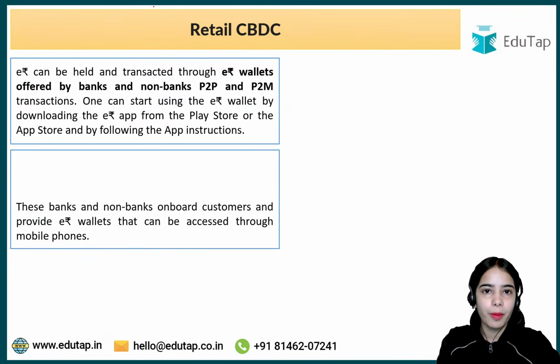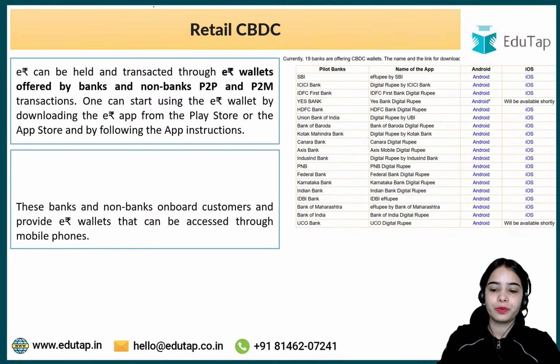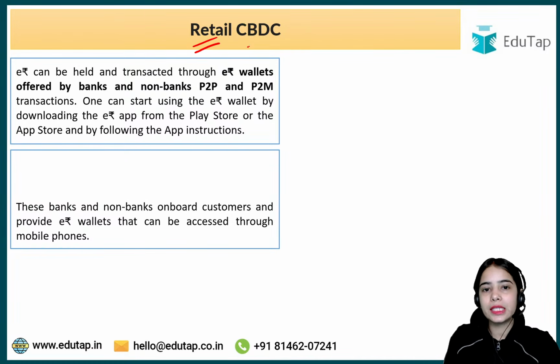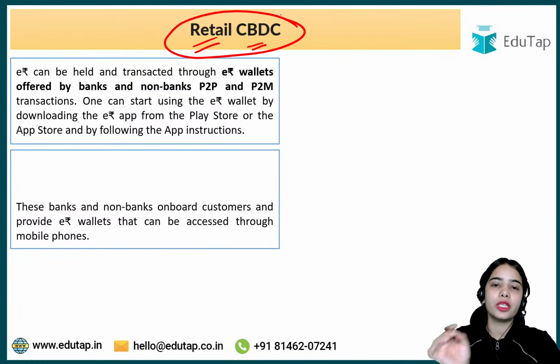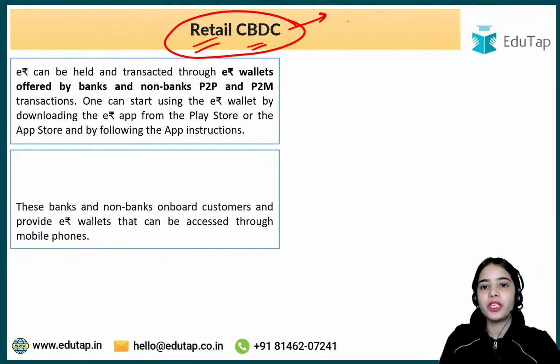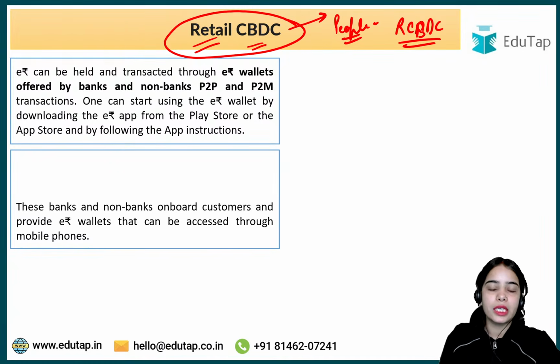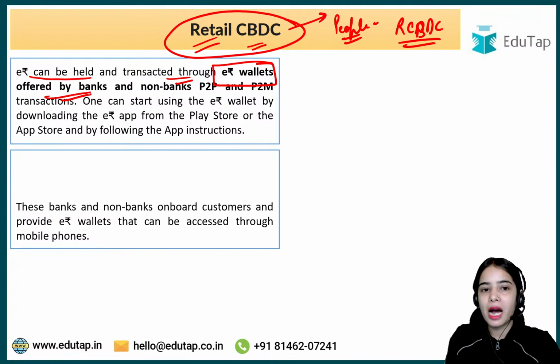Now let's understand about it more, then you will have more clarity. First of all, coming to the retail CBDC. Retail CBDC is the central bank digital currency that will be used by people like you and me. So the people in the country will be using the retail CBDC. This is the central bank digital currency for our transactions. The e-Rupee can be held and transacted through e-Rupee wallets offered by banks and non-banks for person to person or person to merchant transactions.